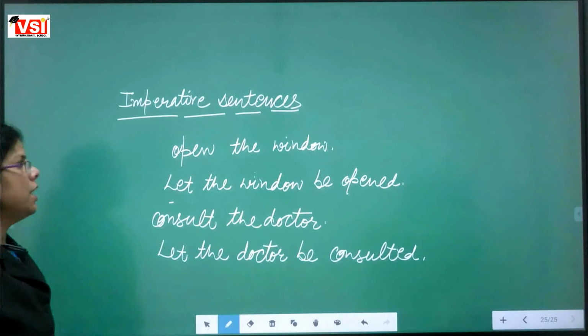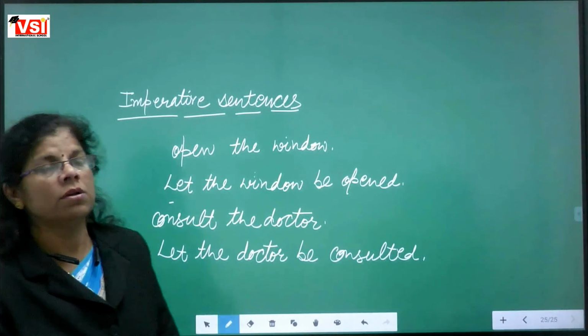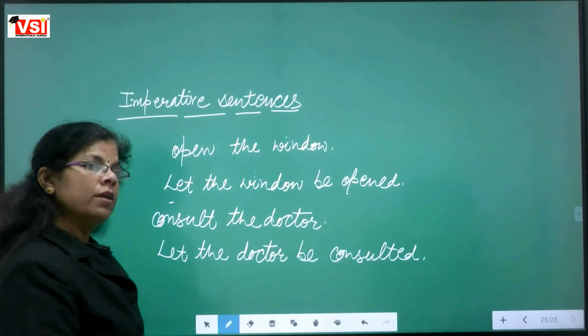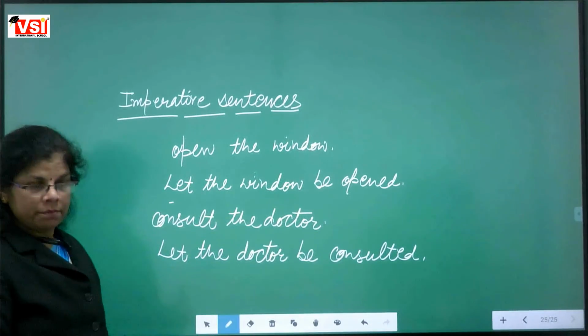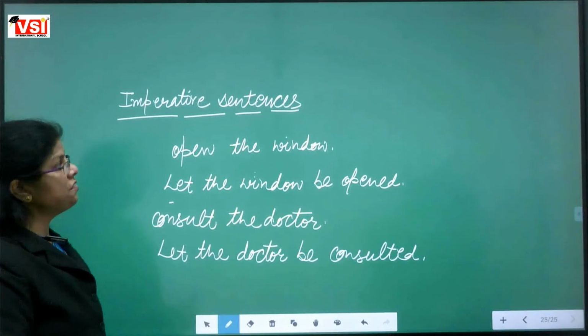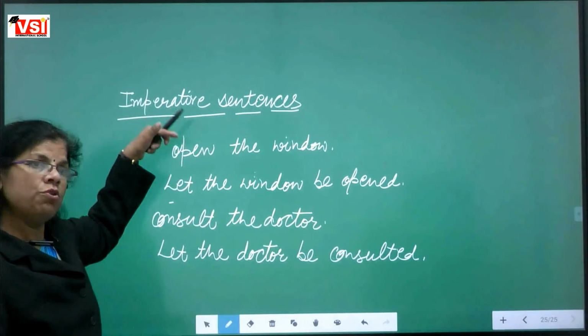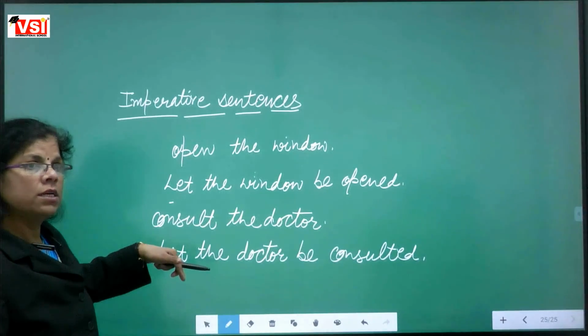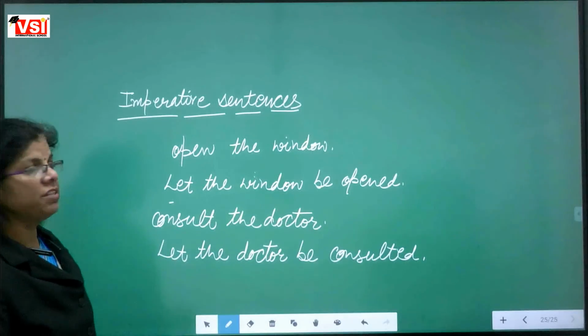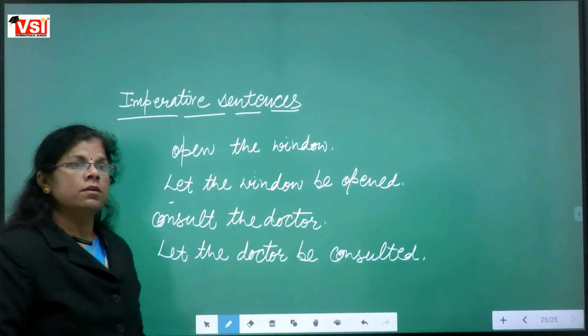If we are saying, open the door, then let the door be opened. Let the door be opened. So I think this type of sentences is clear to you people. Are you having any doubt related to imperative sentences? No, ma'am.